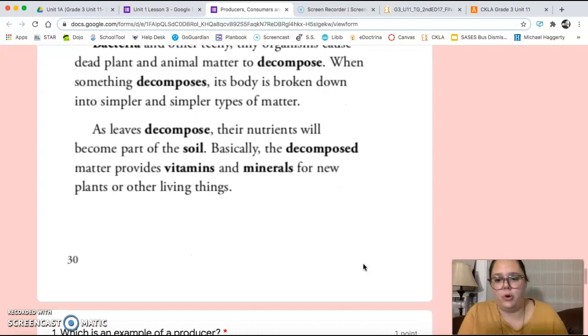When something decomposes, its body is broken down into simpler and simpler types of matter. As leaves decompose, their nutrients will become part of the soil. Basically, the decomposed matter provides vitamins and minerals for new plants or other living things.